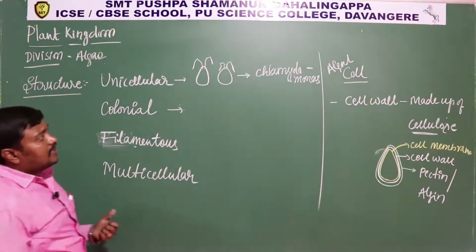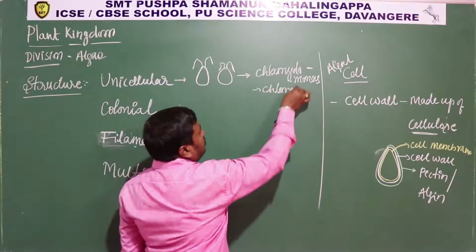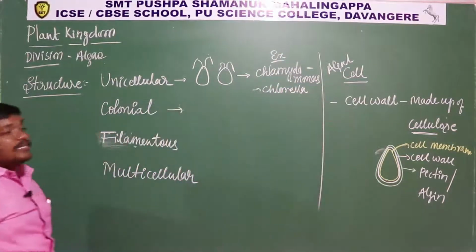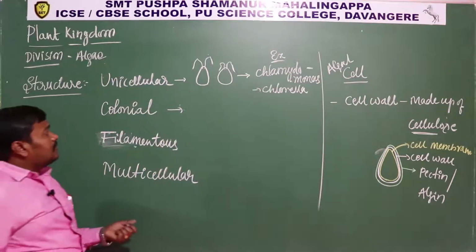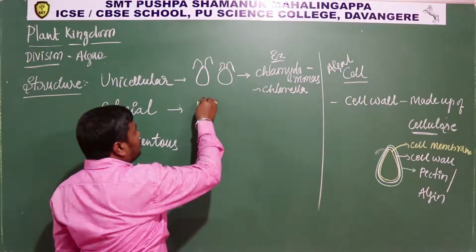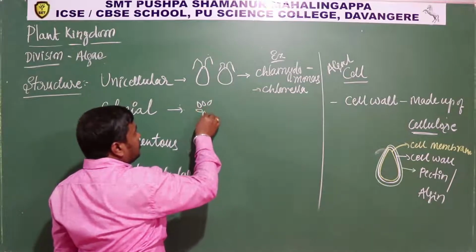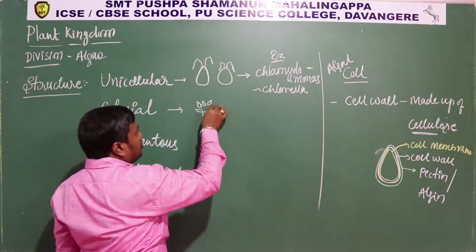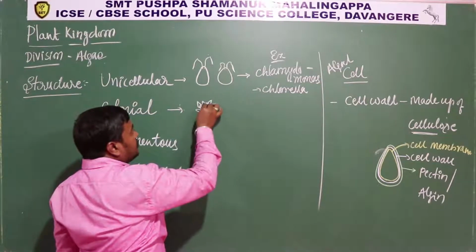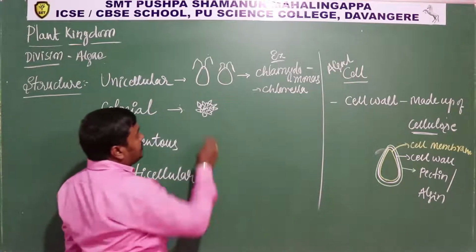Okay, so the same way, Chlorella and Chlamydomonas are the examples for unicellular algae. Then colonial. So in colonial, many unicellular algae are together. Many unicells are joined together, they form a structure like this. A colony forms like this. So this we call colonial.